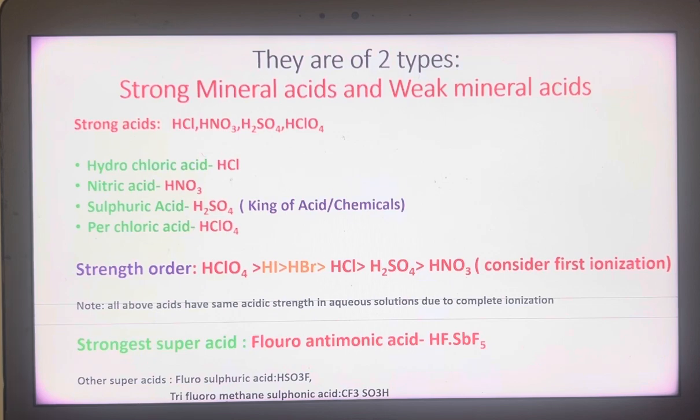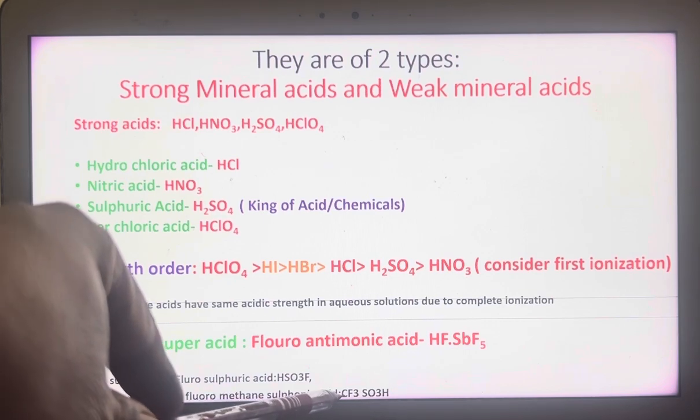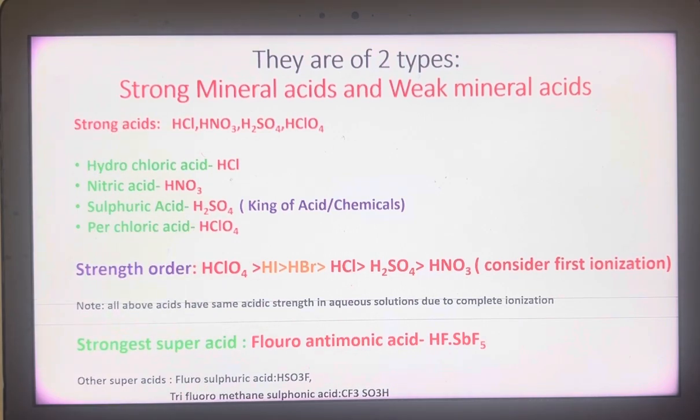Another one is the strongest superacid. The strongest superacid is fluoroantimonic acid, HSbF6. One may ask, which is the strongest superacid? There are so many superacids. Other superacids are fluorosulfuric acid, HSO3F, and trifluoromethane sulfonic acid, CF3SO3H.